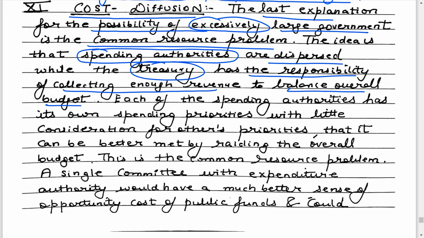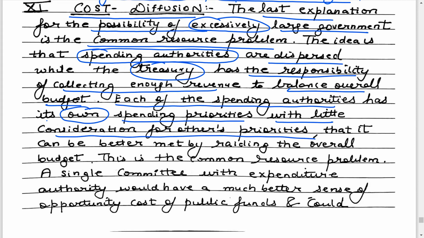That is the whole problem of the government sector. Clearly, each of the spending authorities has its own spending priorities with little consideration for others' priorities. So every spending authority is not going to care much about the other spending authorities.